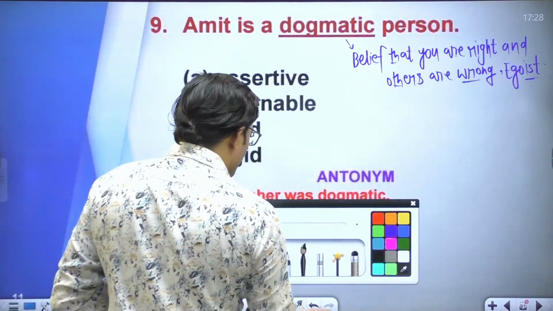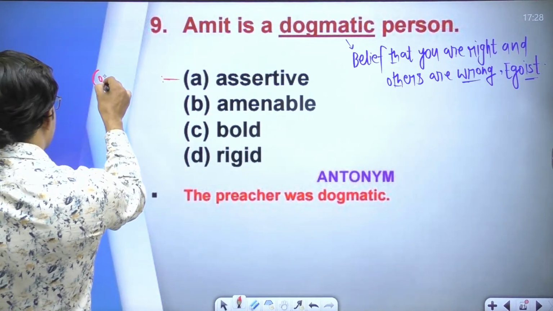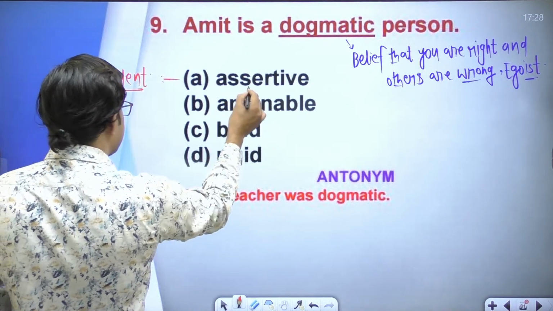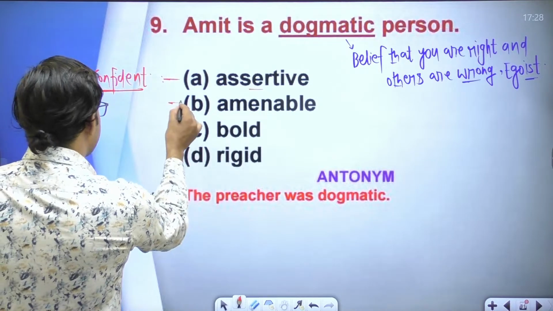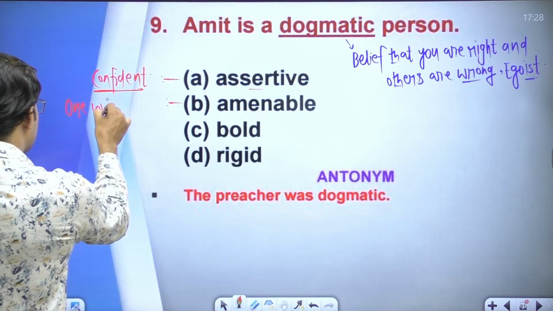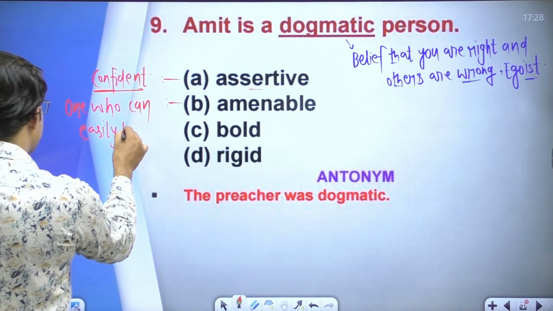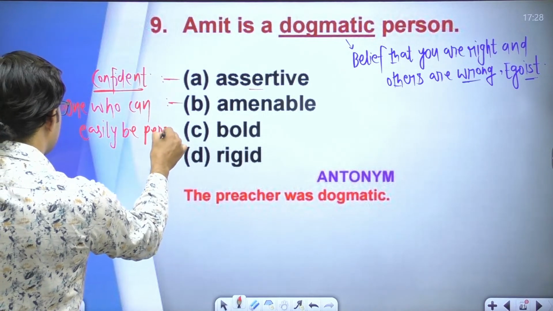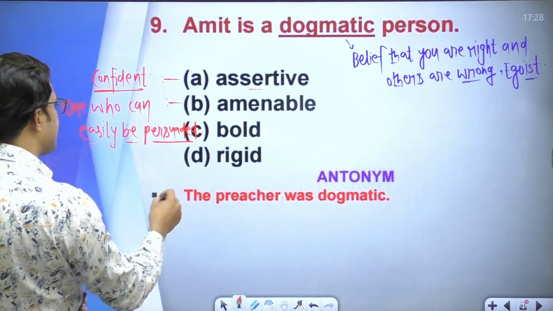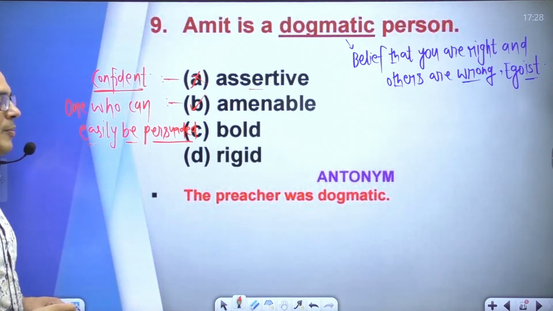Okay, the word assertive. Assertive means someone who is confident. One who is confident, that person is assertive, right? Amenable means one who can easily be persuaded. One who can easily be persuaded, that person is what? Amenable. So amenable will be the right opposite of dogmatic.